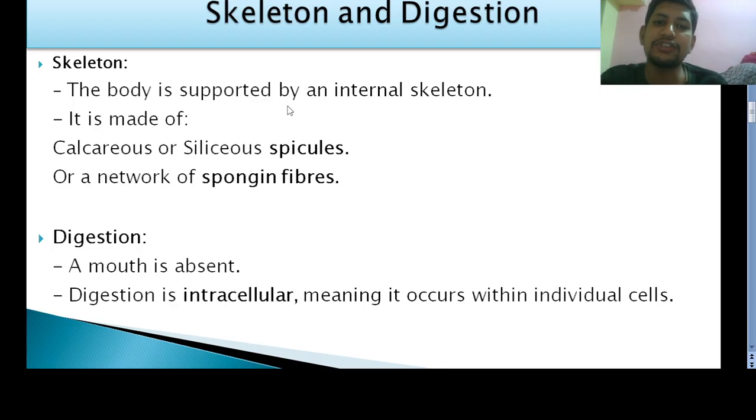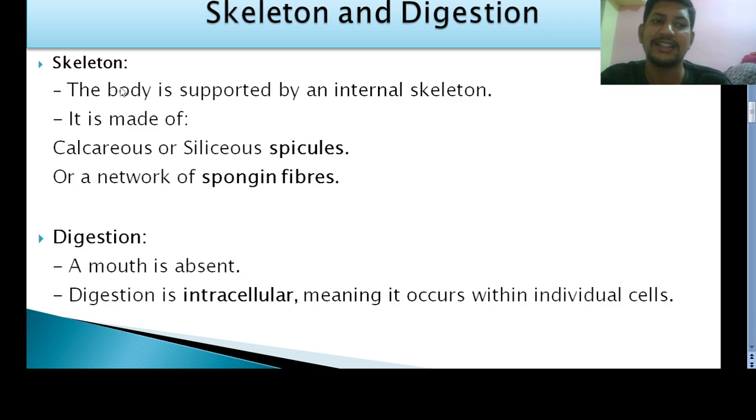See, the body of sponges is supported by an internal skeleton. Our body is also supported by a skeleton which is made up of bones and cartilage. But in the case of sponges, we don't have bones and cartilage. Bones and cartilage are not there.